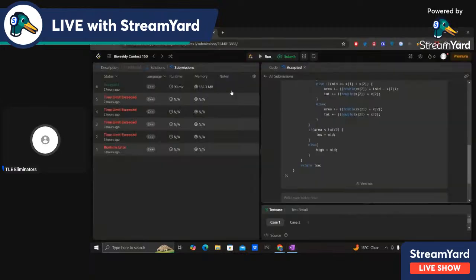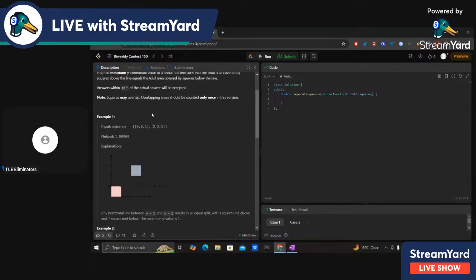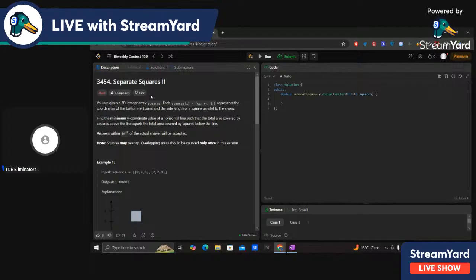I will not be discussing the third one because I was not able to solve it. I know the logic, but it is not very concrete. This problem is very tough compared to the other LeetCode hard problems. So right now I won't be discussing it.